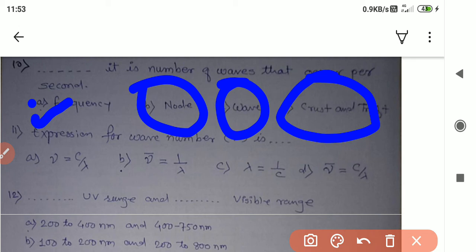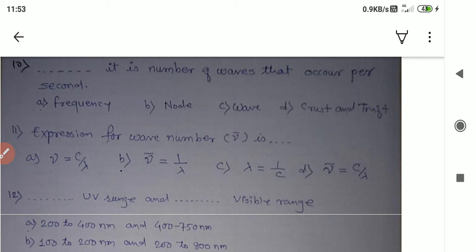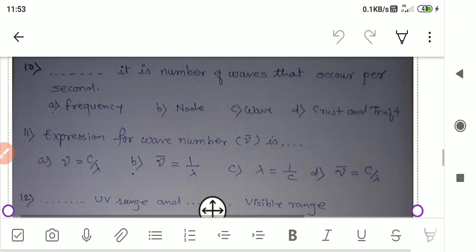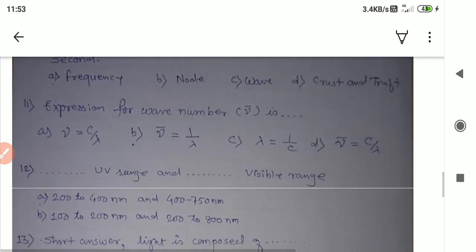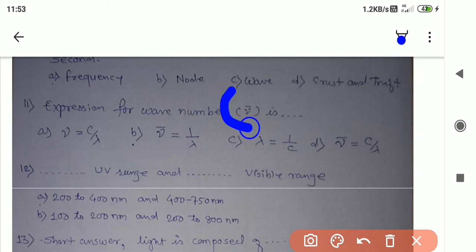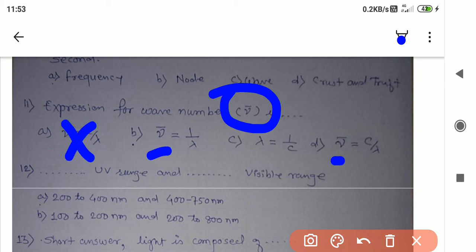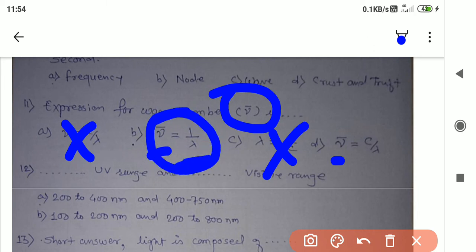The expression for wave number. Wave number is denoted by mu. This is called mu. See, this is mu, and mu is equal to C. Two option didn't have the expression of mu. Wave number is the reciprocal of the wavelength lambda. So that's why the correct answer is B.